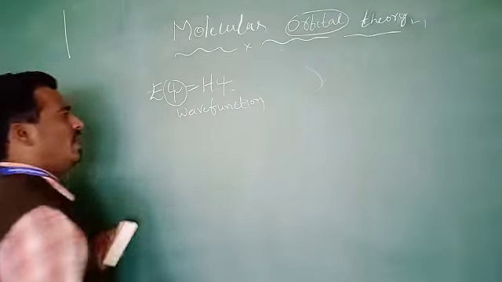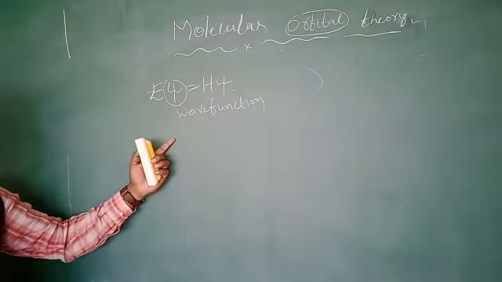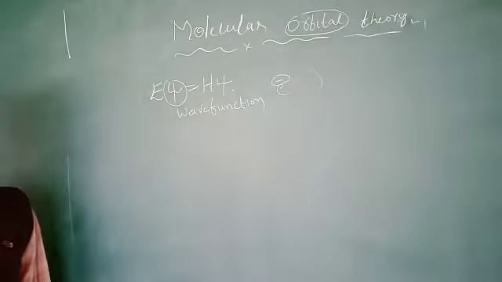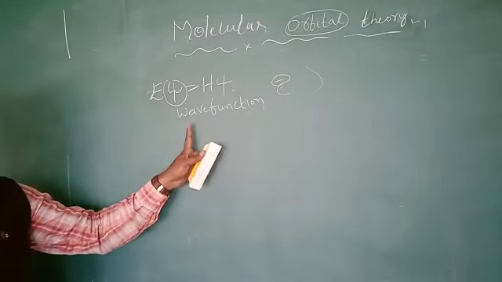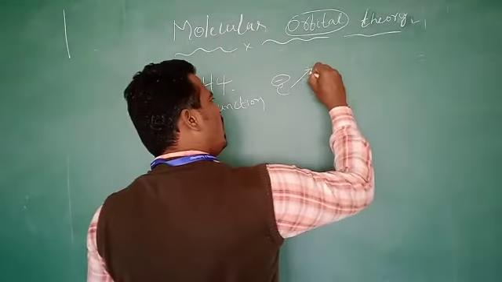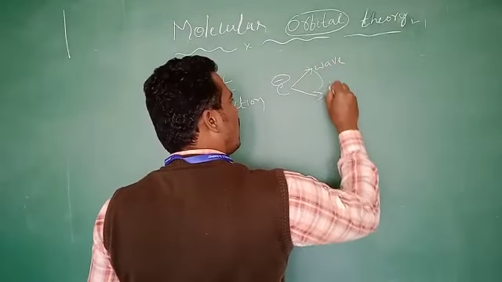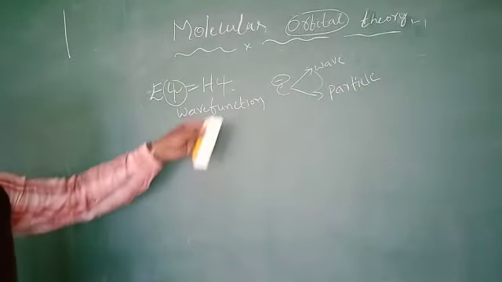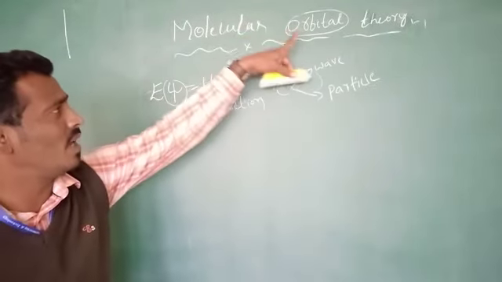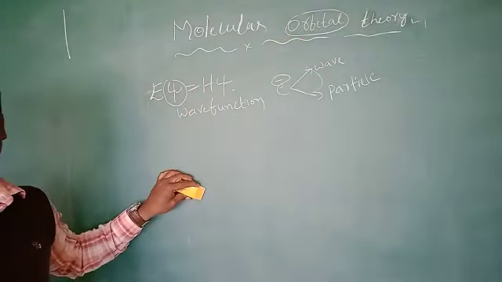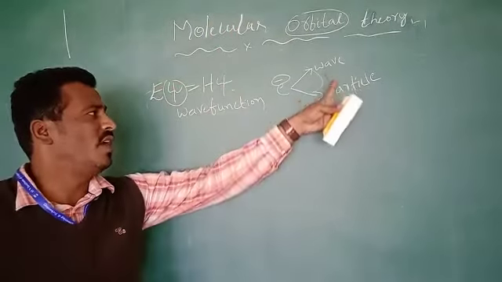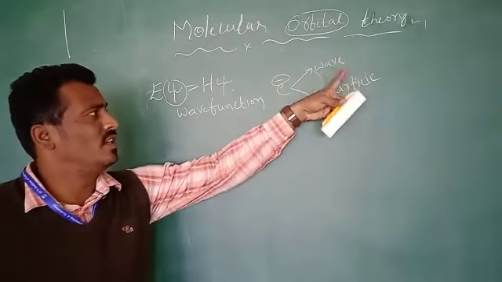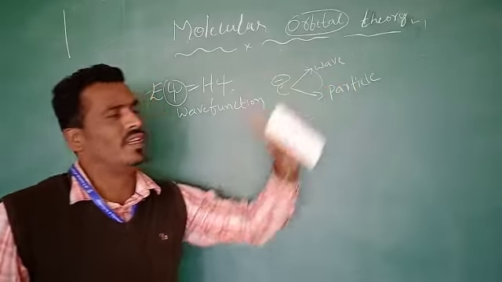Then I need to add one more point here. According to the de Broglie theorem, the electron has a dual nature: one is wave nature, another one is particle nature. Why am I discussing this point? Because it gives us some information about the orbital. If you want to define the orbital, you should understand all these terms, then only can you understand orbitals.